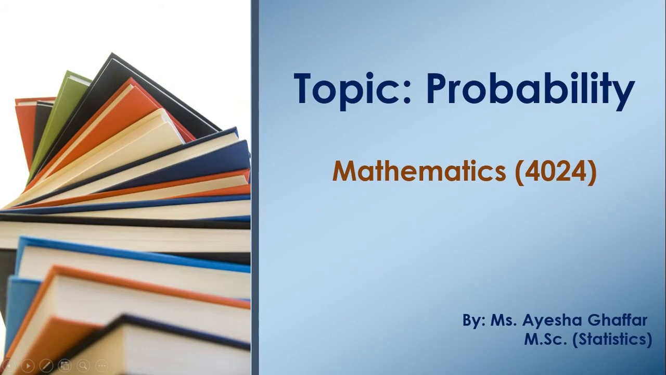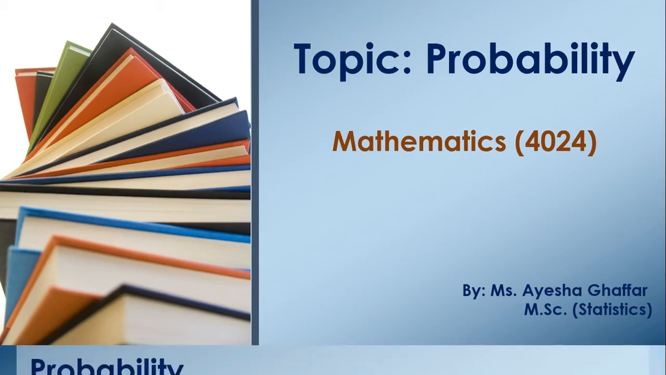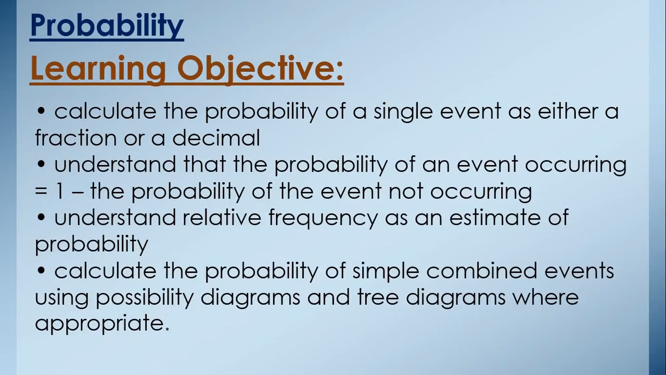So the topic of our today's video is probability. This is one of the topics of the CAI syllabus from Mathematics 4024. Now the learning objectives which are given in the CAI syllabus: the first learning objective is to calculate the probability of a single event as either a fraction or a decimal. So whenever you find the probability of a single event, you give the answer either in fraction or in decimal.